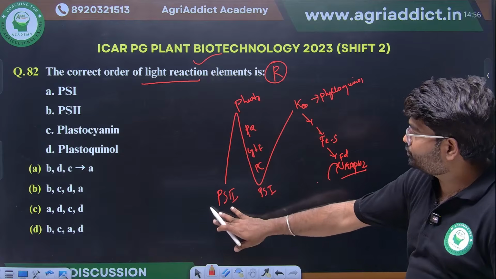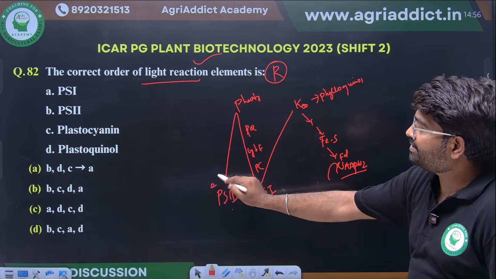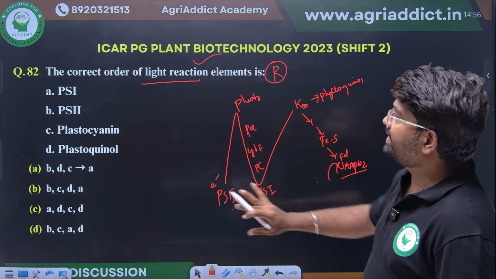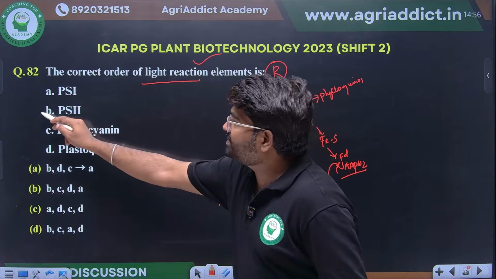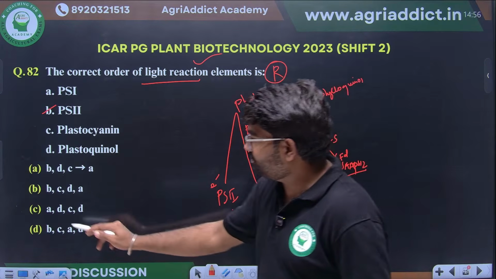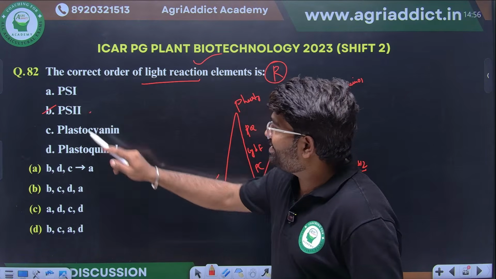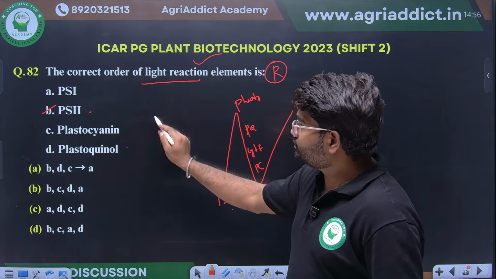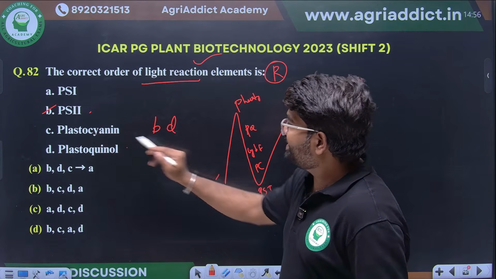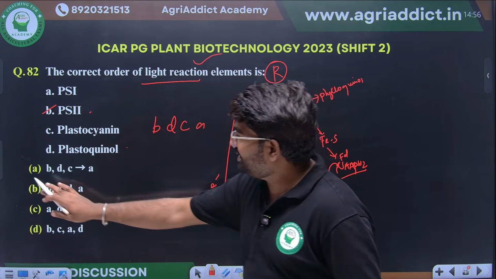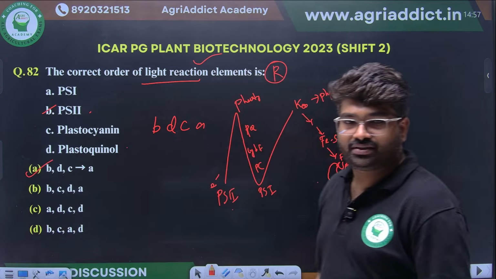We know how the electron is flowing from PS2 to this one. Now, see, first start with PS2. So, option B. From there, it will go to plastoquinol. So, B, D, then C, A. B, D, C, A. Option A.